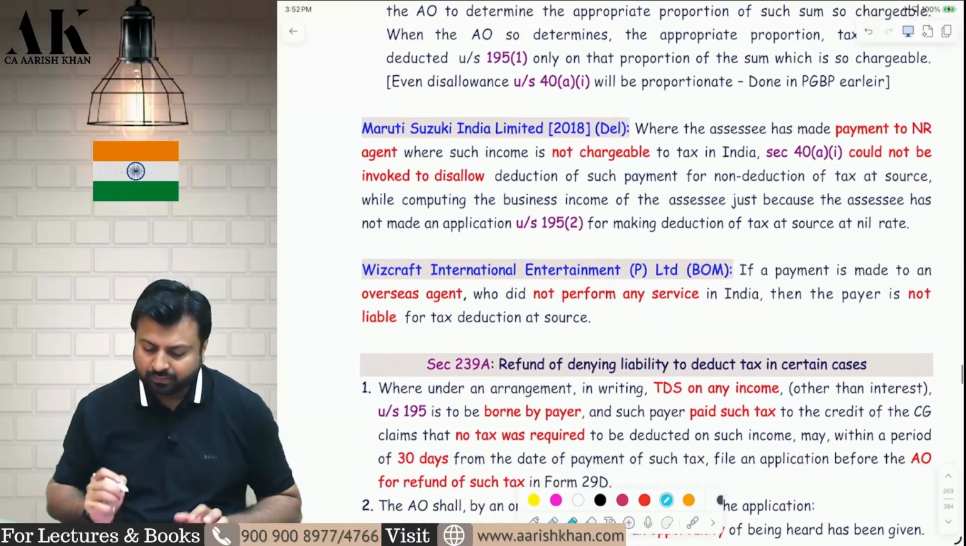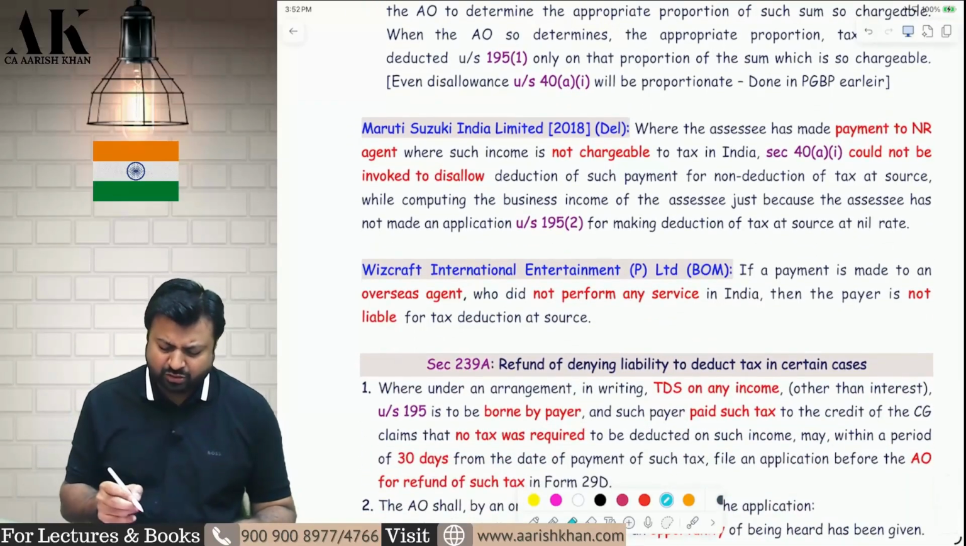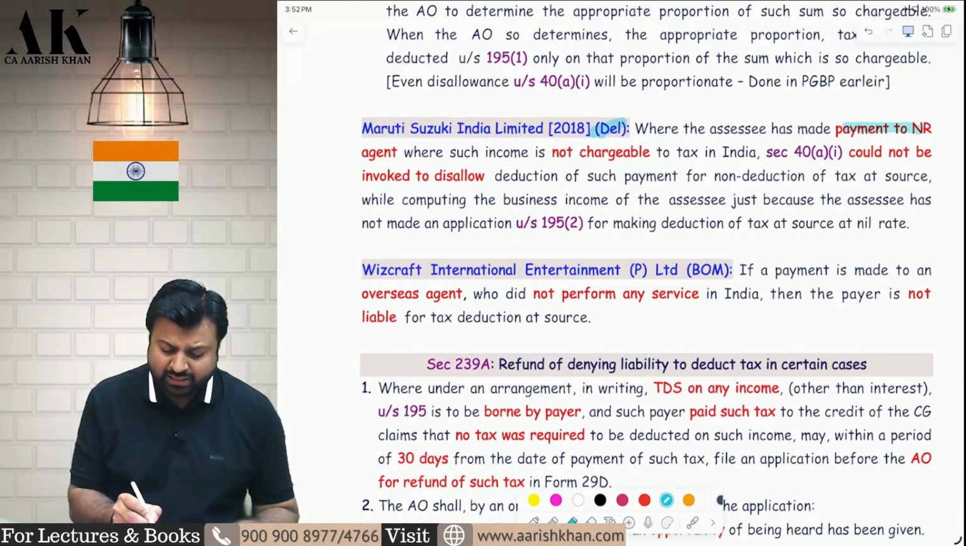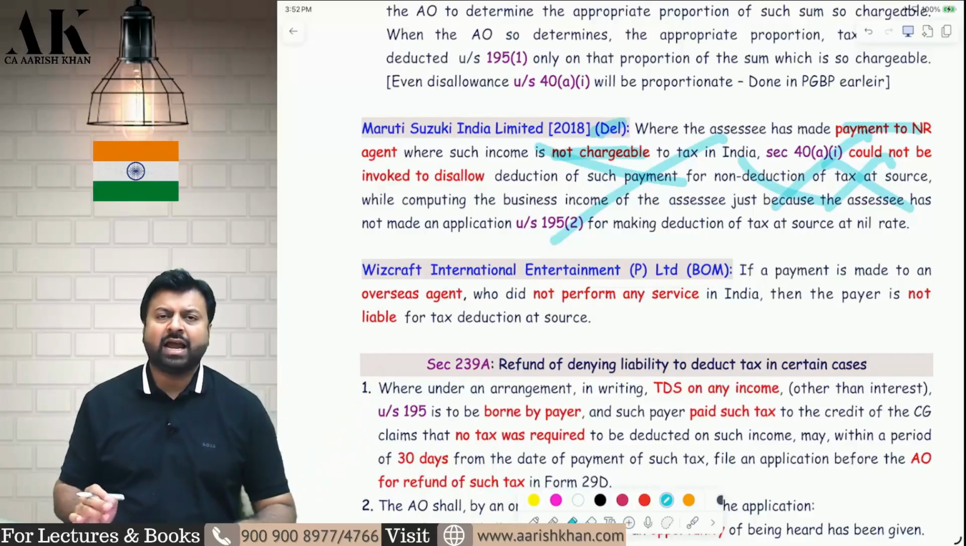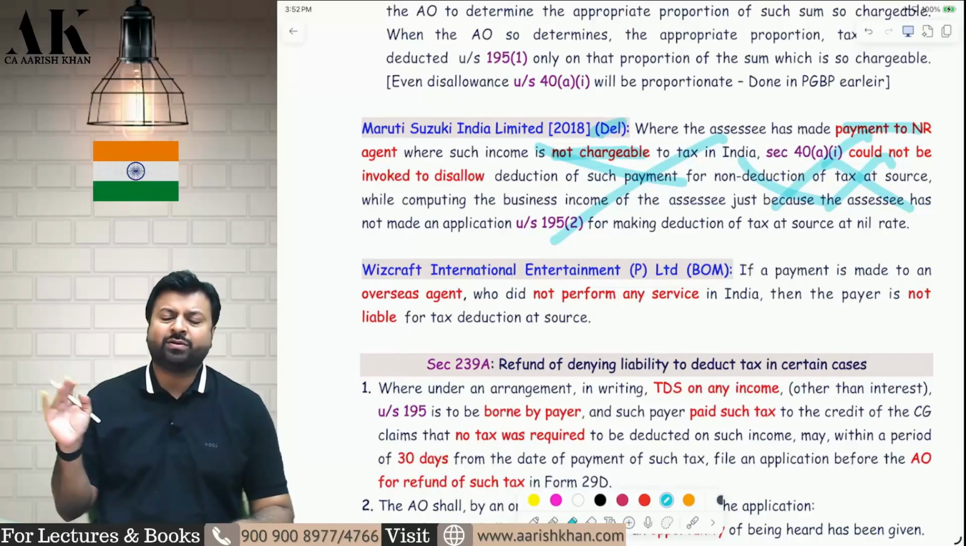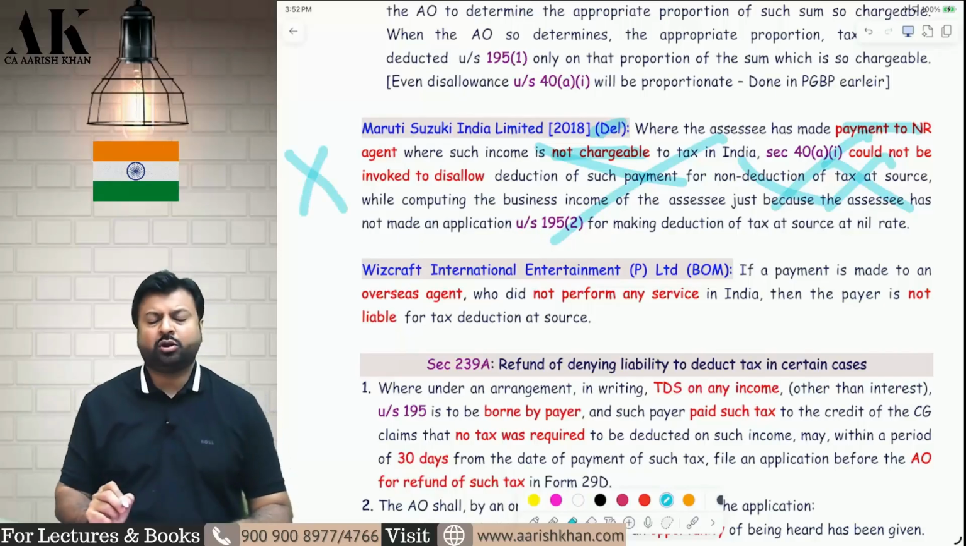Next one. There are some High Court judgments over here. In the Delhi High Court judgment of Maruti Suzuki, the assessee has made a payment to a non-resident agent where such income is not chargeable to tax. No need to deduct TDS. If the income is not chargeable to tax, no need to deduct TDS. And if no TDS deduction is required, the expense cannot be disallowed in PGBP.